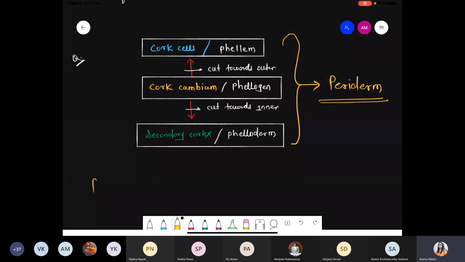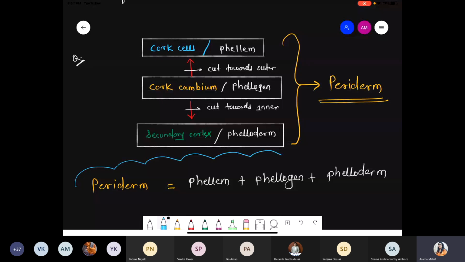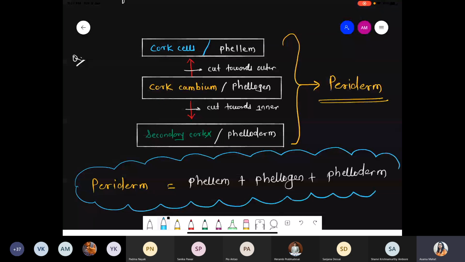I'm giving one definition: periderm is equal to phellem plus phellogen plus phelloderm. So collectively, all these three layers, formed due to the activity of the cork cambium toward the outermost side to avoid water loss, are called periderm.